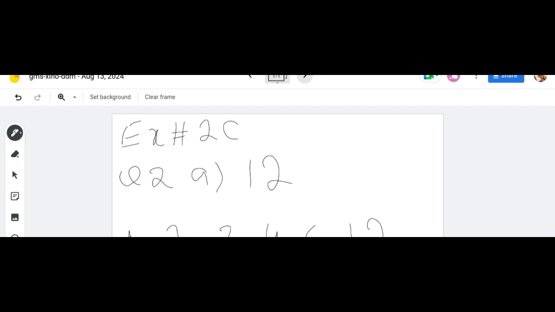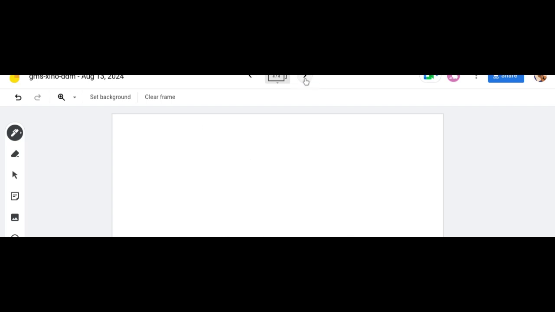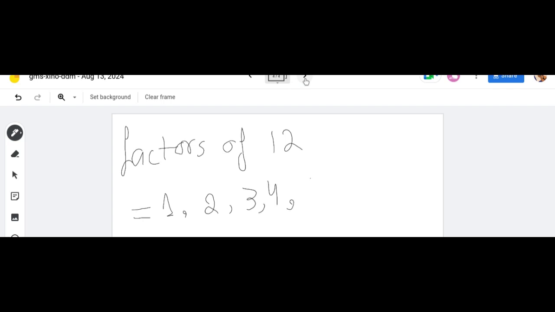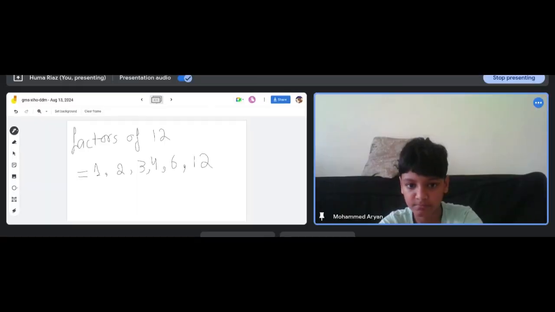So if we have to find the factor of any number, you have to check in which table that number is present. Okay, so I will write the factors of 12 here. In the method of doing these questions, you have to mention it like this: factors of 12. How many factors did we find? 1, 2, 3, 4, 6 and 12. I hope you understood. Yes, ma'am. Any question? No.